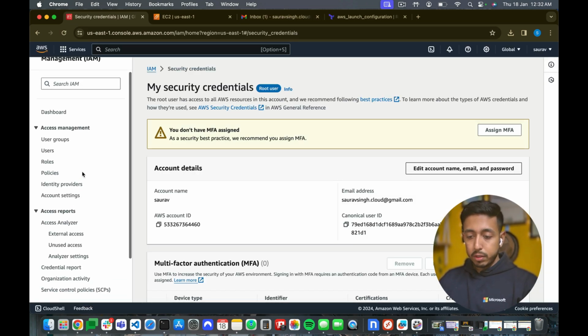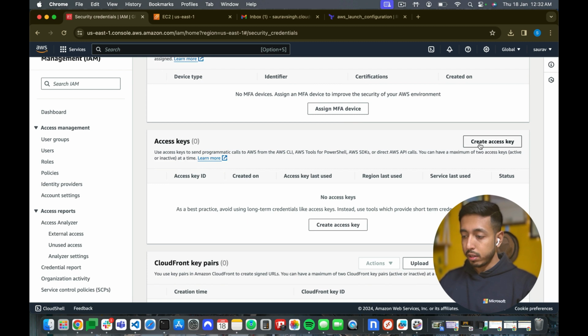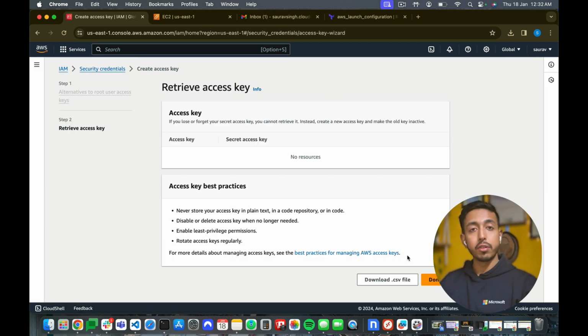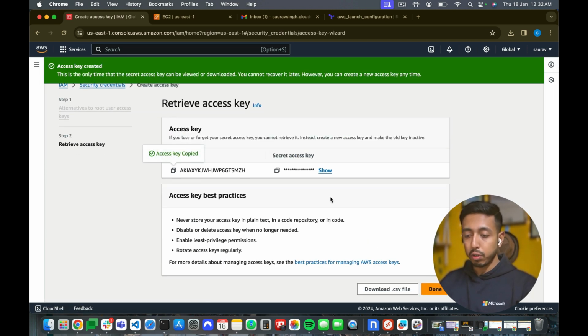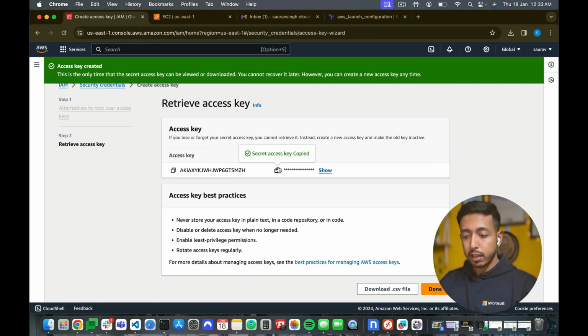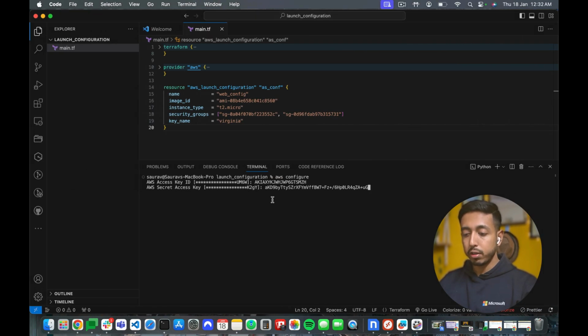And if I come here in my access key, and one more thing, I'm using my root account, which is not advisable. We should never use a root account because if your root account is hacked, then you are prone to lose your account and a lot of other stuff. So you always create an IAM account and then work under that account. That is the safer way to work in.